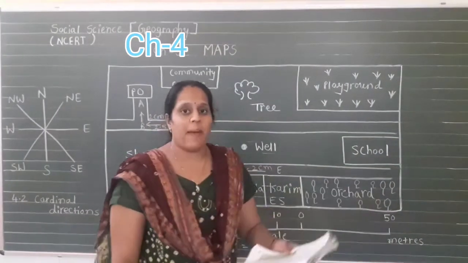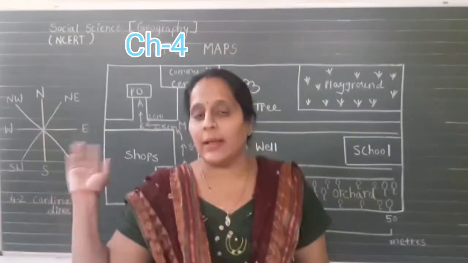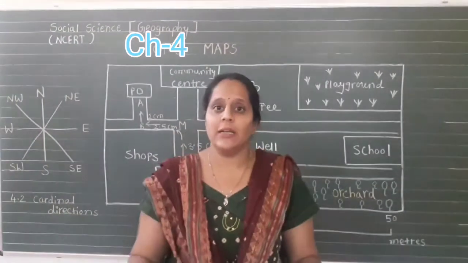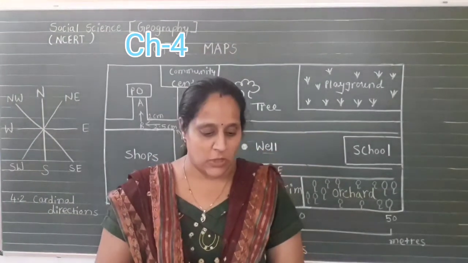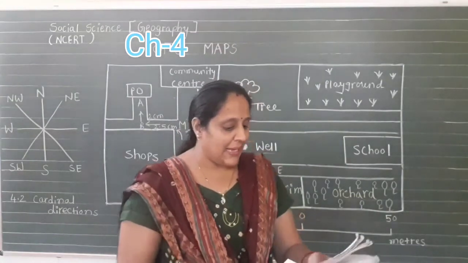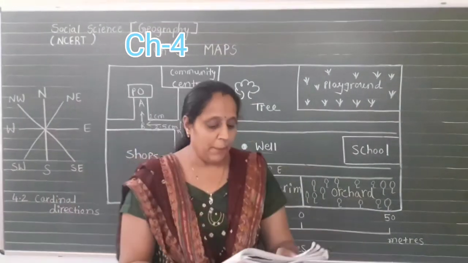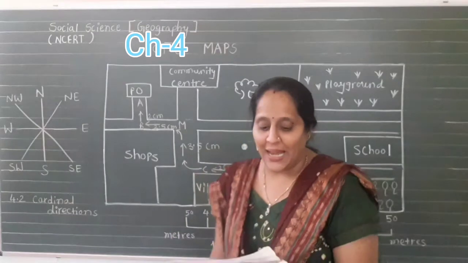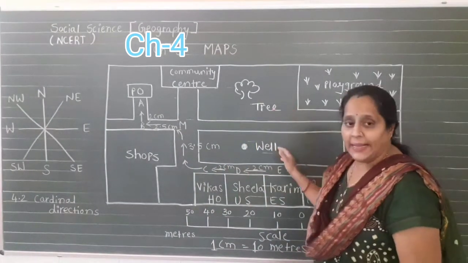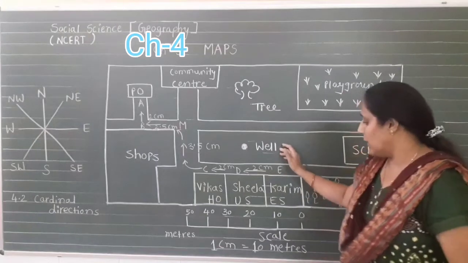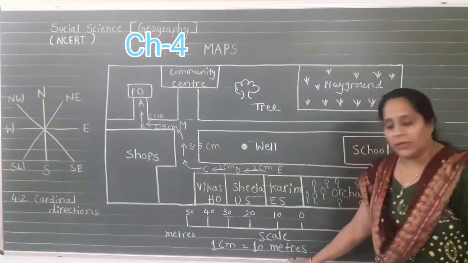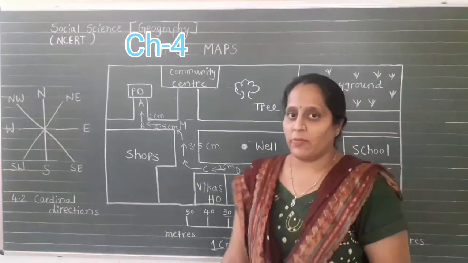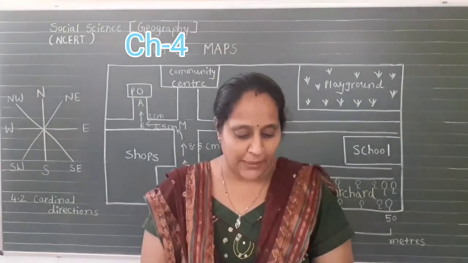Through this map of the village, you come to know that this is a large scale map. Through this map we come to know about the different places and locations in a particular village. So this is a scale. It may be used for measuring distance between different places. For example, the distance between the well and the tree is about 5 centimeters. So 1 centimeter is equal to 10 meters, and 5 centimeters is equal to 50 meters. In this way we calculate the exact measurement.